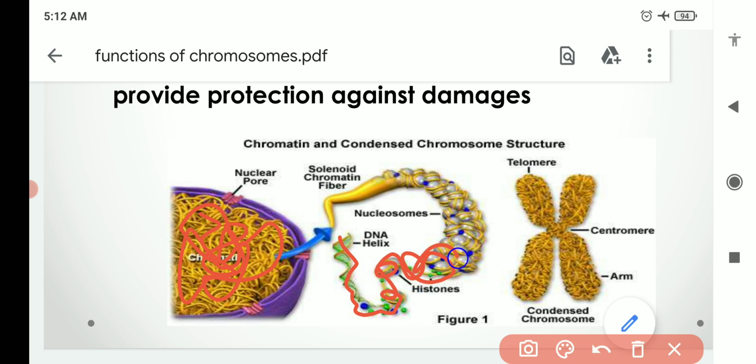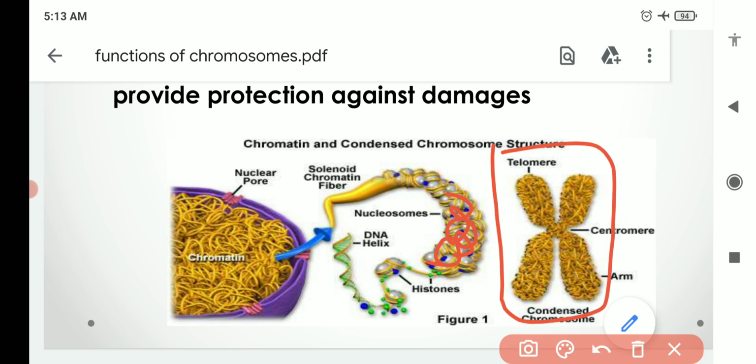Okay, it will shorten in length and it will get packaged around the histone proteins, and that's how these chromosomes were formed. So it is not a single thread of DNA. First it will be coiled around the histone proteins, and it will shorten in length and take this shape, the X-shaped chromosome structure.